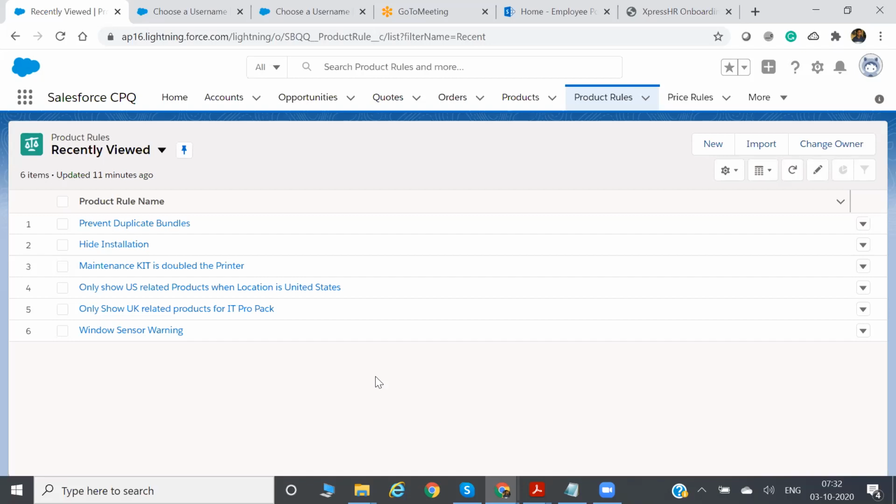That rule you are specifying can be done through the product rule. In a single point of time you can add only one specific bundle to the quote. That is one kind of requirement where you want to restrict the sales rep as a CPQ admin, and that can be achieved by the product rule.